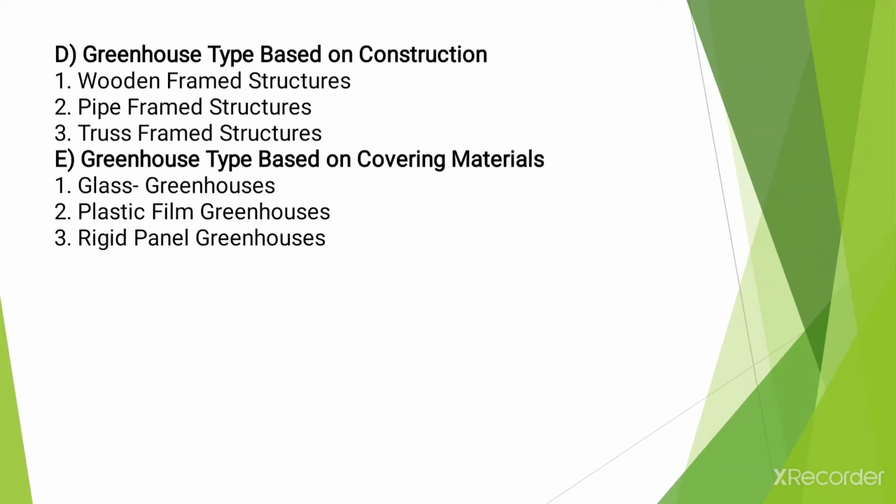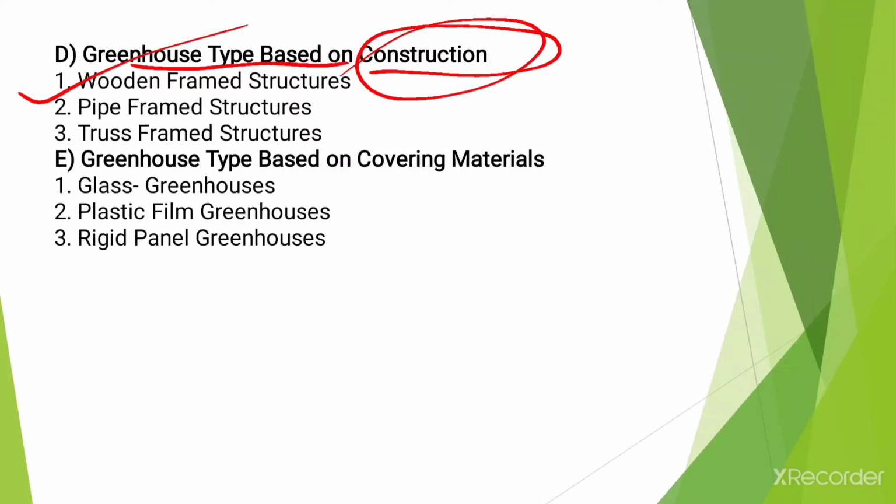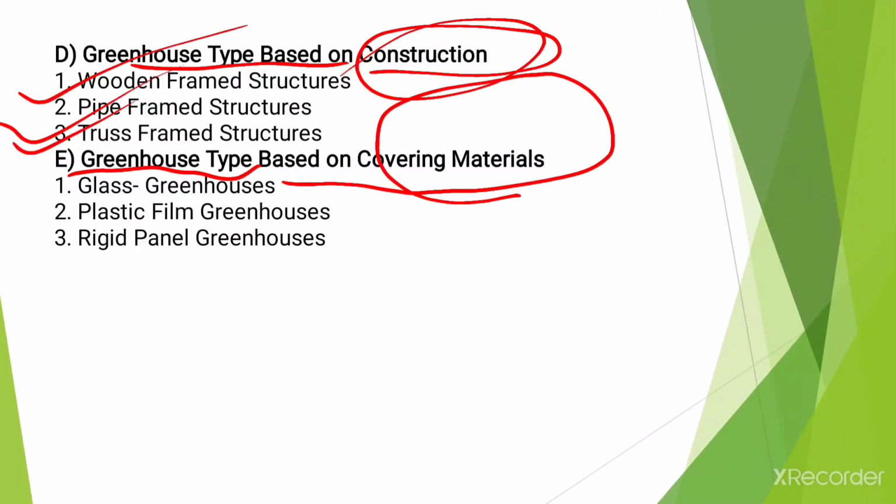Then greenhouse type based on construction: wooden frame structure, pipe frame structure, truss frame structures, etc. And the last, greenhouse type based on covering material: glass greenhouses, plastic film greenhouses, rigid panel greenhouses, etc.